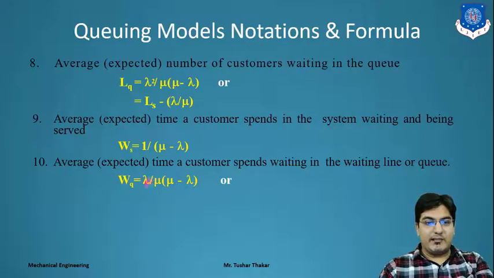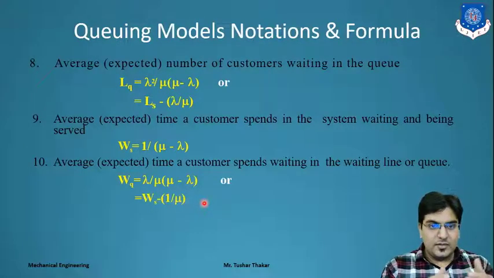The equation is lambda divided by mu into mu minus lambda. We can also write it as WS minus 1 upon lambda. Means, suppose we have the waiting time in the system, WS, we can find WQ easily by using this second equation.